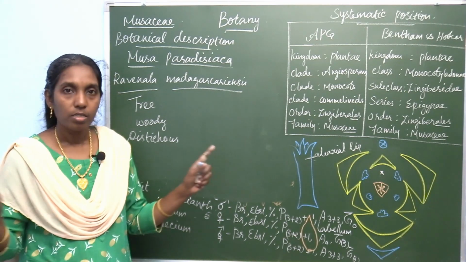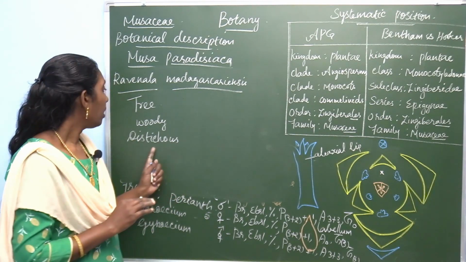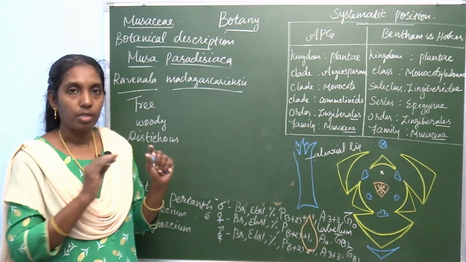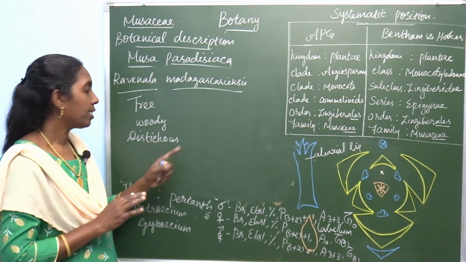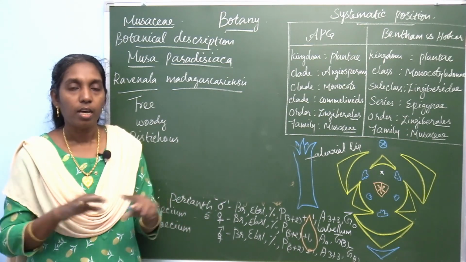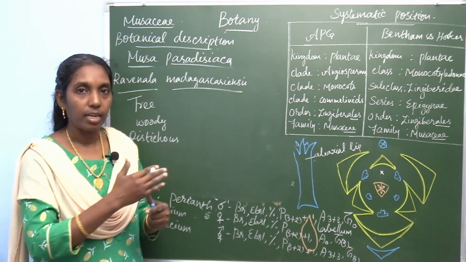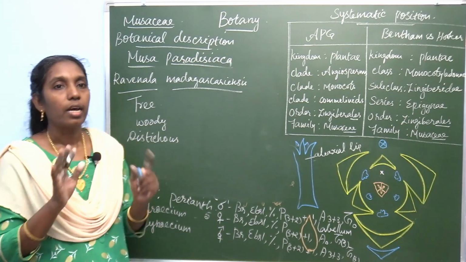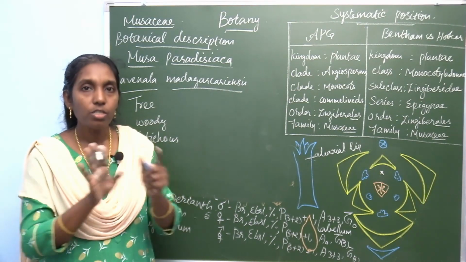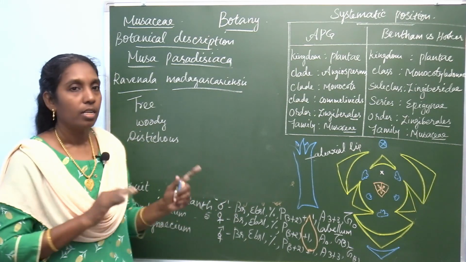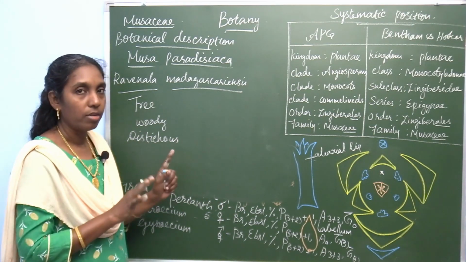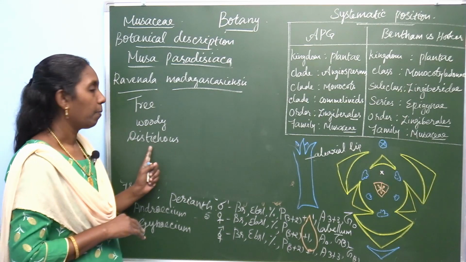It's a tree, and the arrangement of the leaf is distichous, two rows of leaves arranged opposite to each other, alternately in two opposite directions. That is two rows of leaves, distichous arrangement.